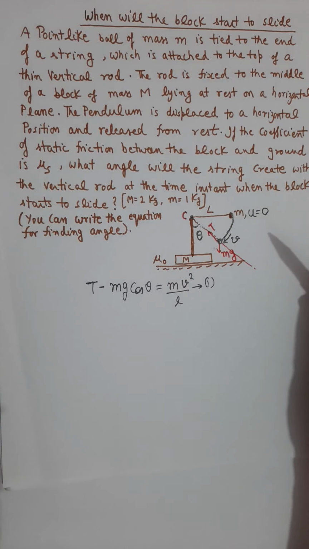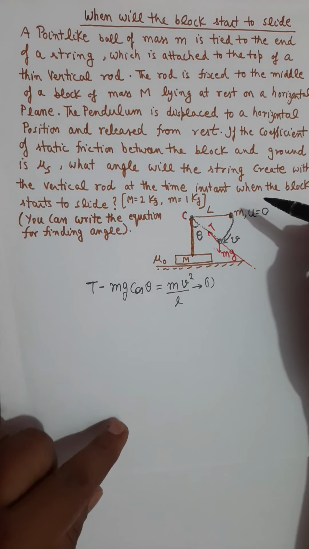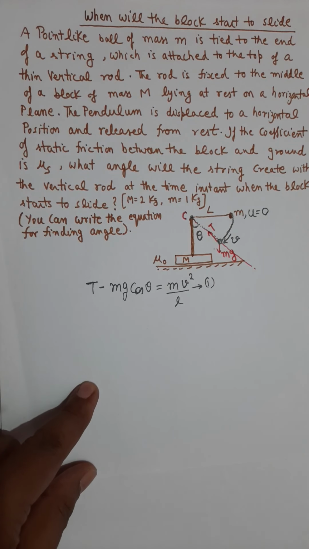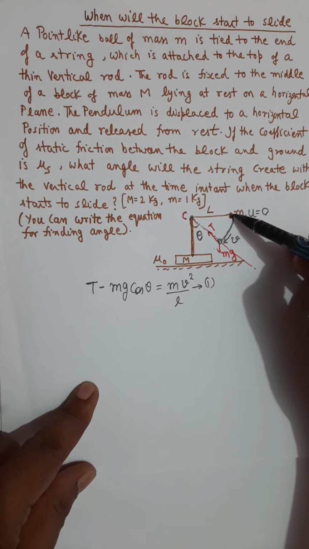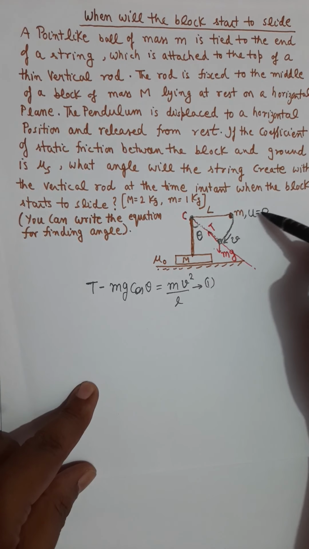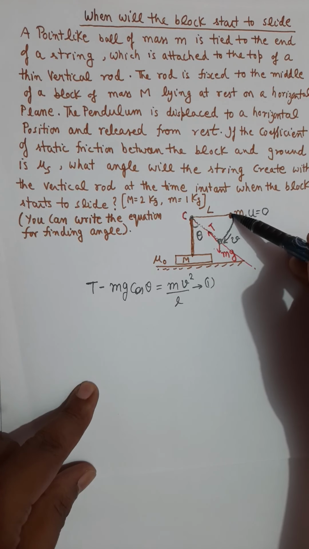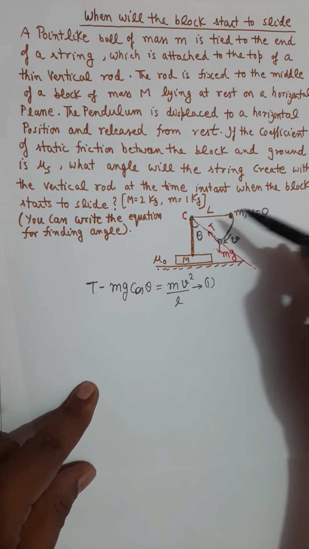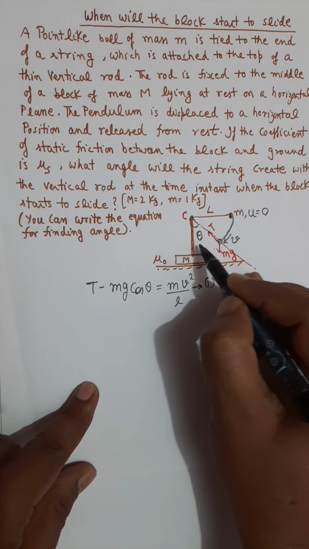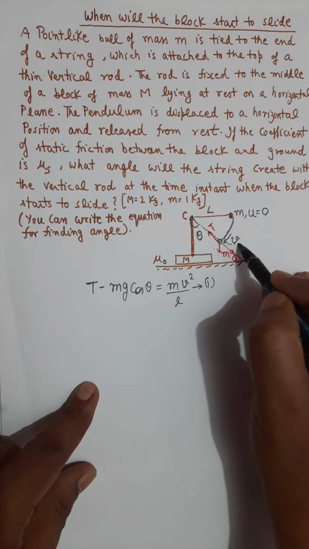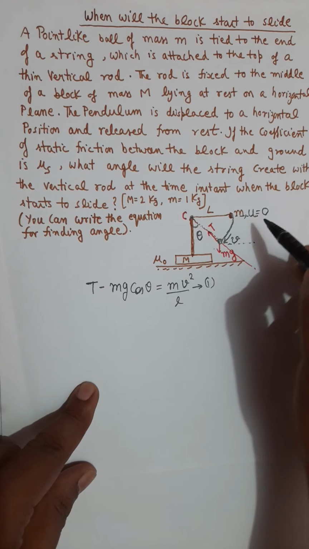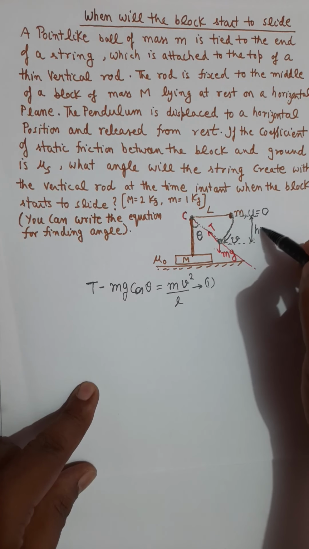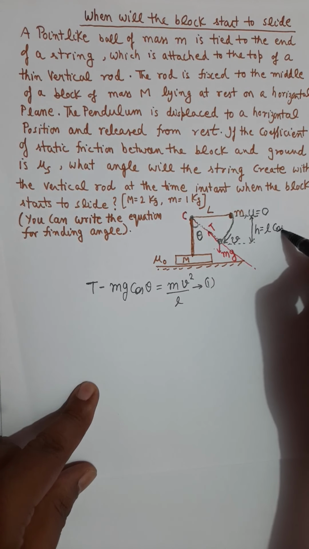Further, you can have one more equation by energy conservation. This mass starts from here with 0 speed, and now the mass is moving along a circular path up to this angle theta. So you can find out this vertical distance, and it will come as L cosine of theta.